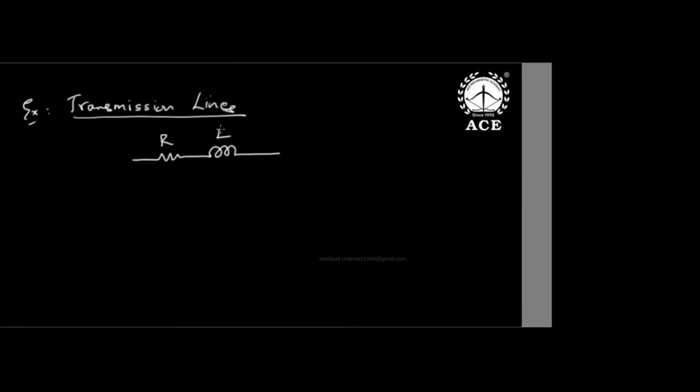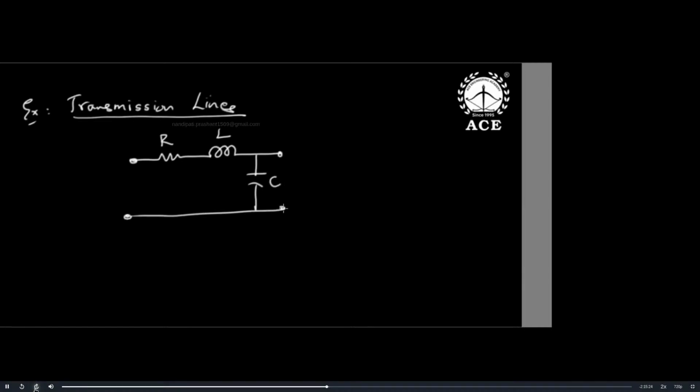Now, where is the capacitance in a transmission line like our telephone line? A charged conductor with respect to ground. These telephone lines run above the ground, and the line is charged. This charged conductor above the ground is like a virtual capacitor, with air acting like an insulator. So there is a capacitor also. That is why our transmission lines, which are our telephone lines, can be modeled in terms of RLC circuits.